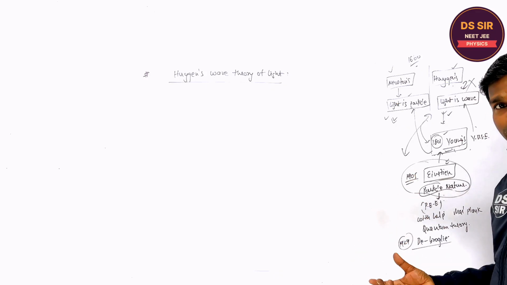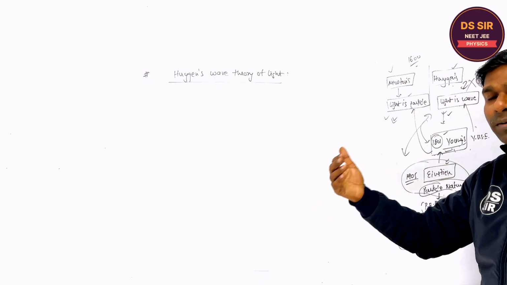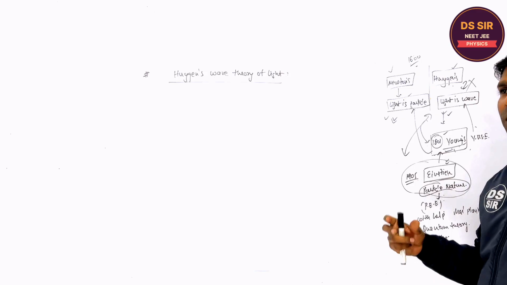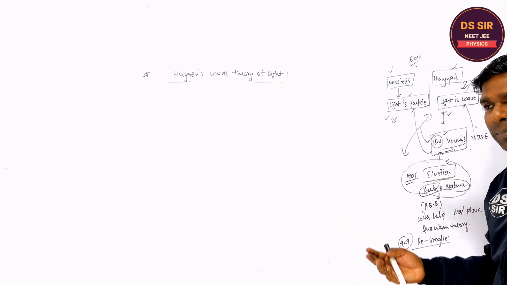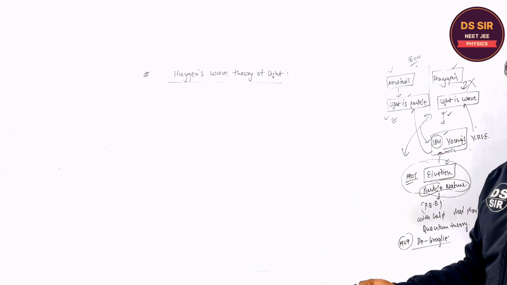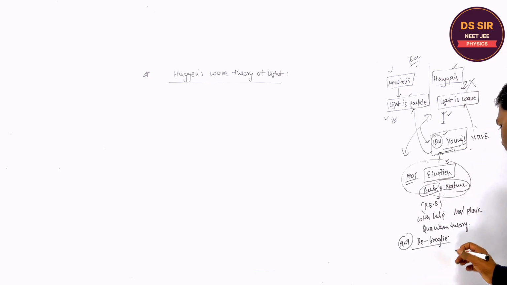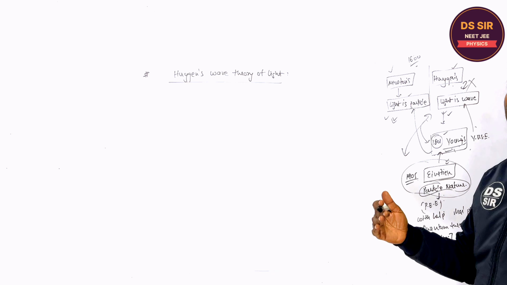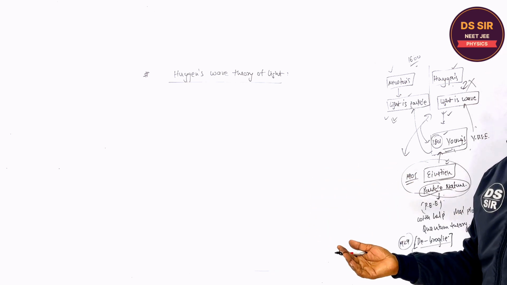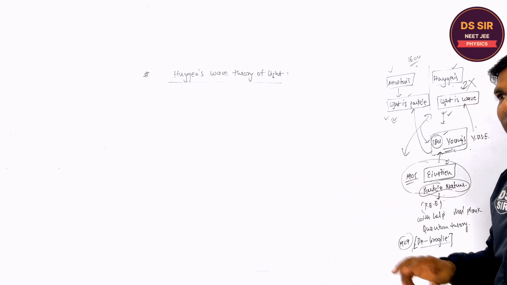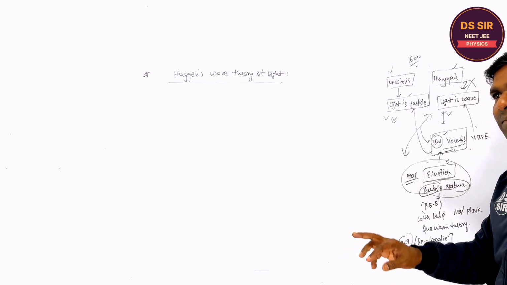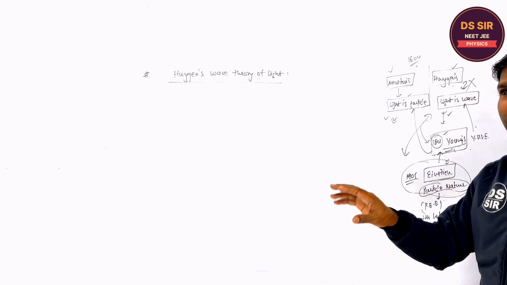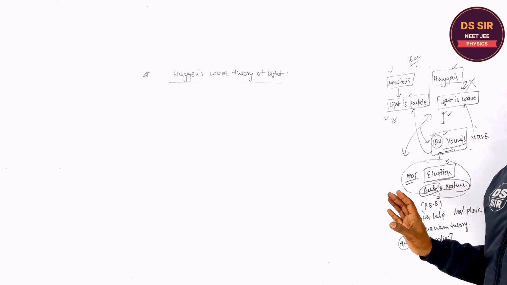He performed some experiment on the basis of fast moving particles like electron, proton, right? So fast moving particles, electron, proton, neutron can behave as a wave. So he gave the de Broglie hypothesis that every particle which is moving very fast can behave as a wave. So the particle and the wave are very much similar. Sometimes the particle can behave as a wave and sometimes the wave can behave as a particle, right?